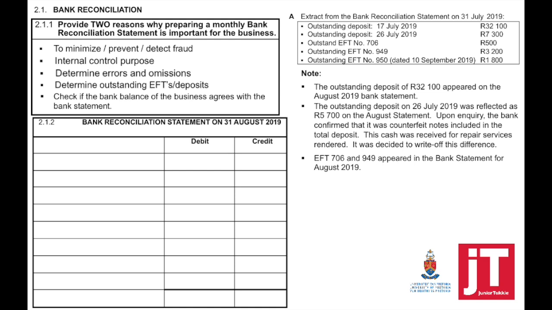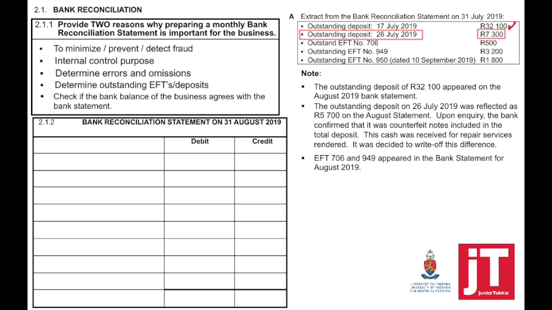Then they say, note: the outstanding deposit of 32,100 appeared on the August 2019 bank statement. So if it does appear now, all we're going to do is tick it off. The outstanding deposit on 26 July 2019 was reflected as 5,700 on the August statement.